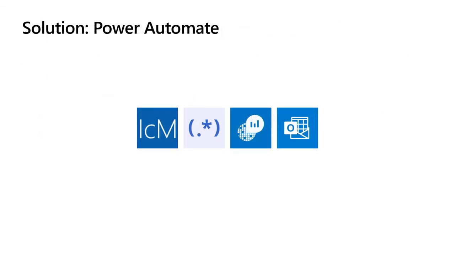We have our own incident management system that we call ICM, and we have an ICM connector inside of Power Automate. When a case is created and assigned to engineering, the Power Automate flow kicks in. The connector has a trigger on it that says, okay, this ticket's been assigned.